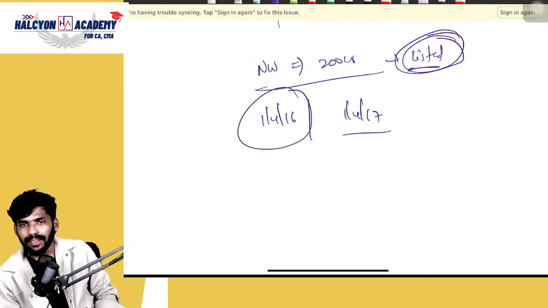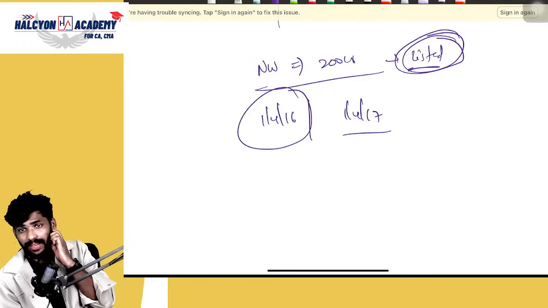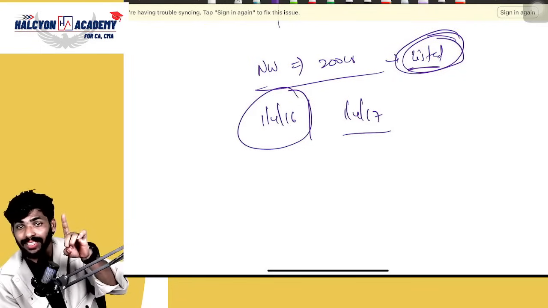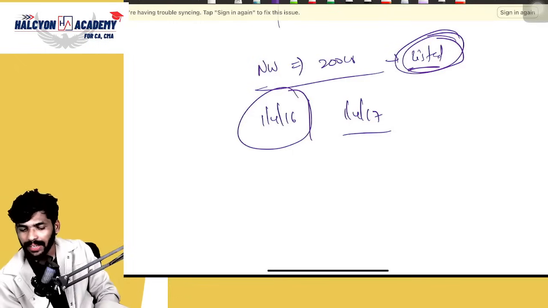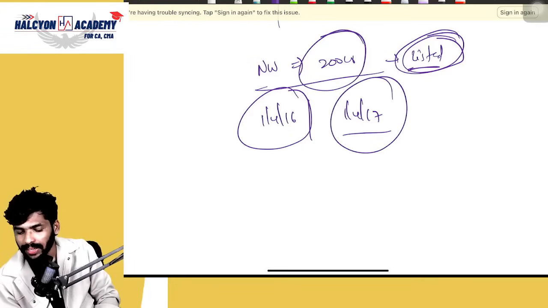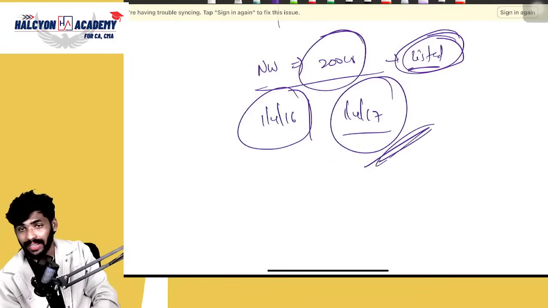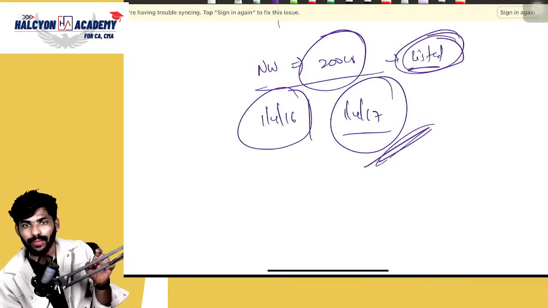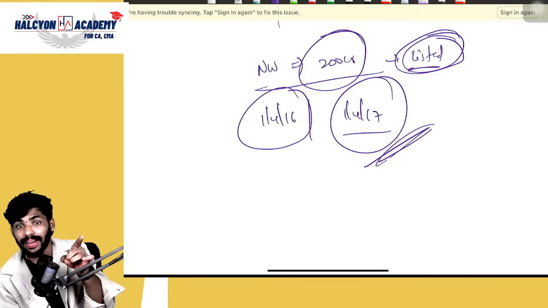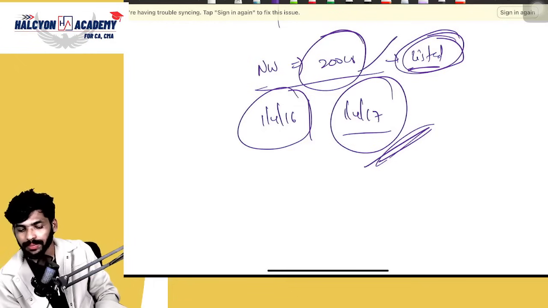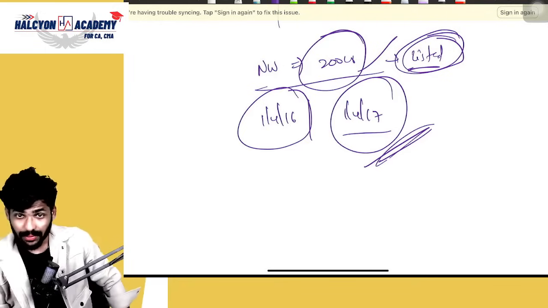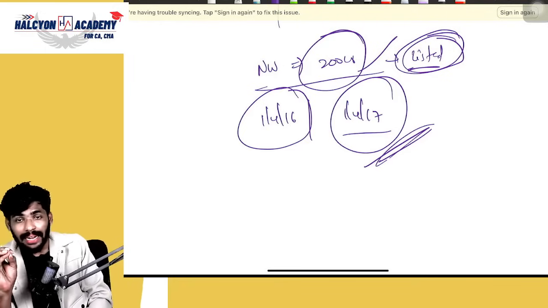In case of a listed entity, the first condition is phase 1: net worth should be 500 crores or more. Then only Ind AS will be applicable from 1/4/2016. Otherwise, it will come under 1/4/2017. Here the net worth is 200 crores only, so it will come under the second phase. So your answer should be Ind AS will be applicable from 1/4/2017, not 16. If you want to say the answer is 16, then net worth should be 500 crores or more. But in the question, the net worth is 200 crores only. Is it clear, guys? Everyone must have clarity about this first of all.